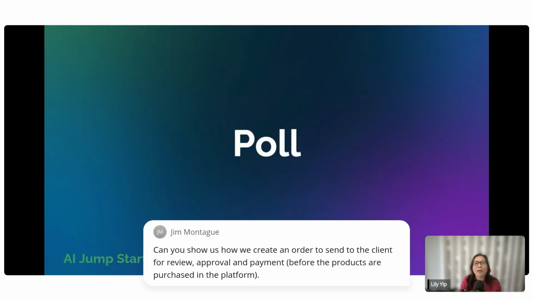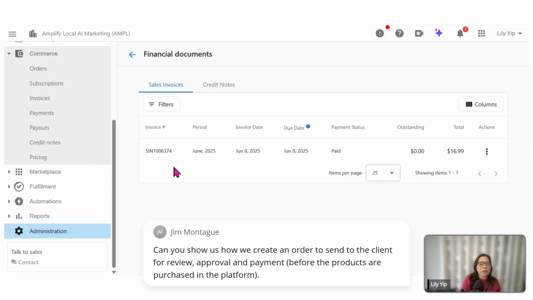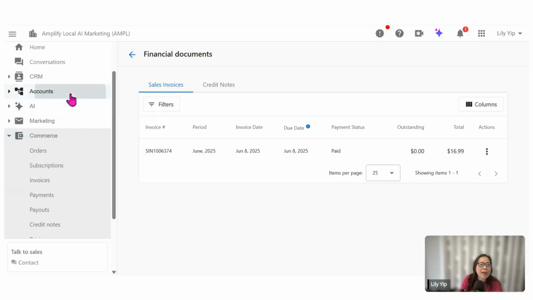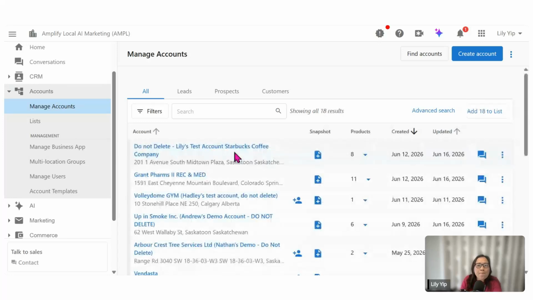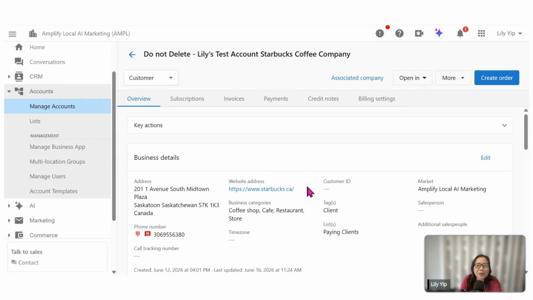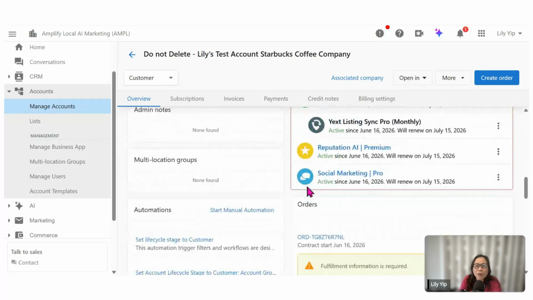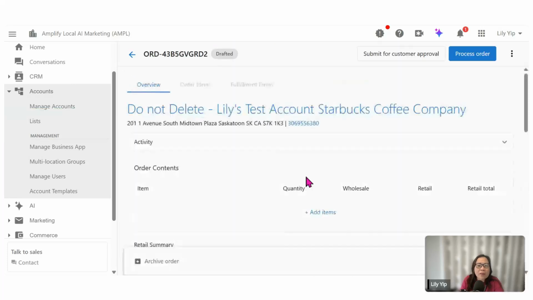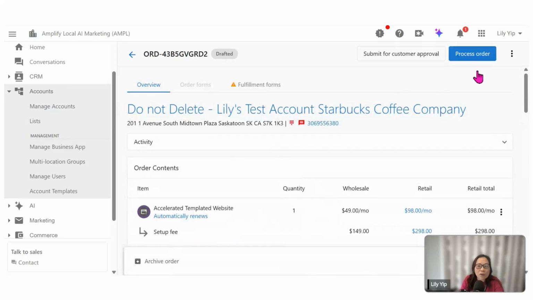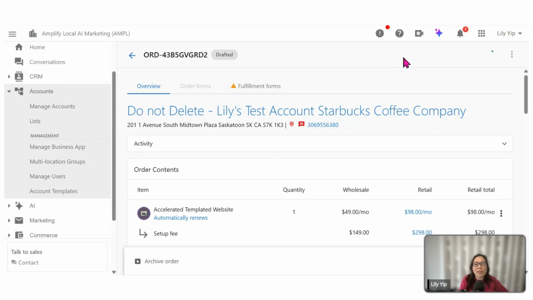Thank you, Nathan. Okay. So for you to share the order to your clients, take for example, we'll just go back to the account page, manage account. All right. Let's do that again. We'll go into a draft. For example, this order that I have is yet to be sent out. So you can see, submit for customer approval. There's this option here for you. You can always click on this, submit for customer approval.